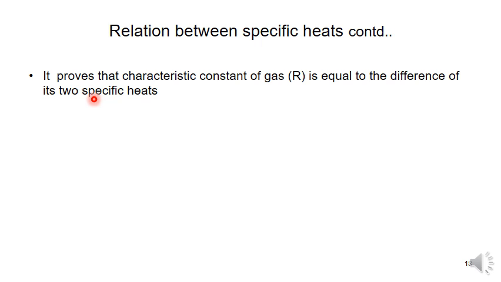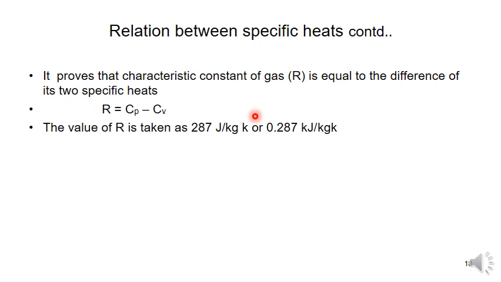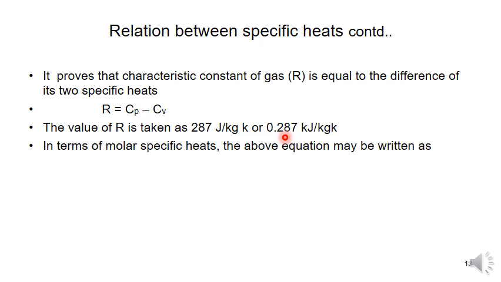So what does R tell us? It's the characteristic gas constant, equal to the difference Cp minus Cv. So R is equal to Cp minus Cv, and we know that the R value is taken as 287 joule per kg Kelvin or 0.287 kilojoule per kg Kelvin. In terms of molar specific heats, the above equation can be written as Ru is equal to Cpm minus Cvm.